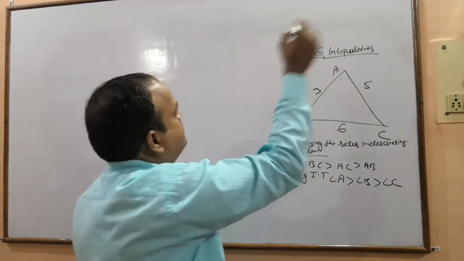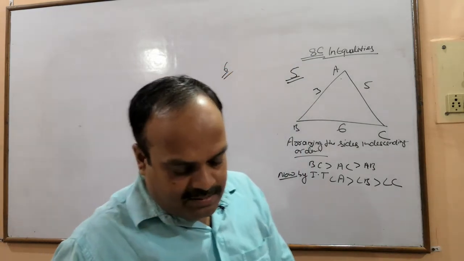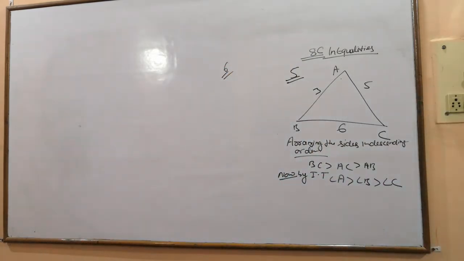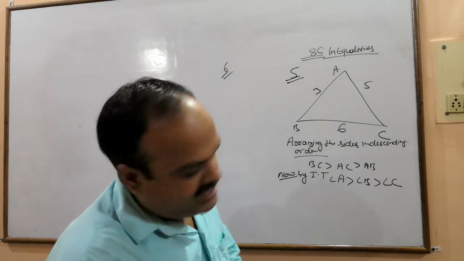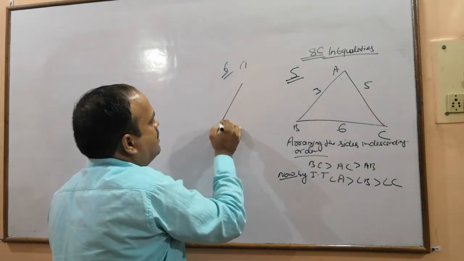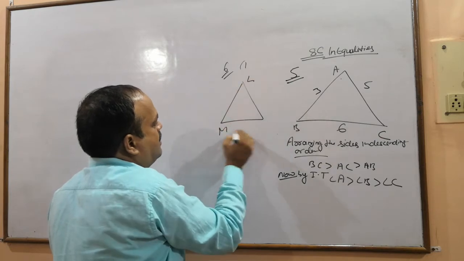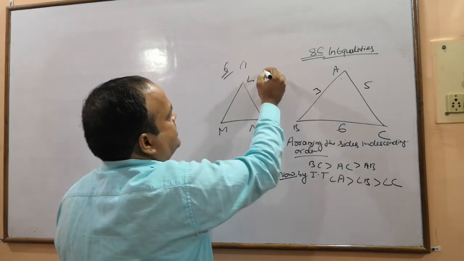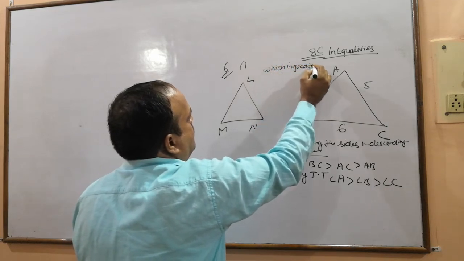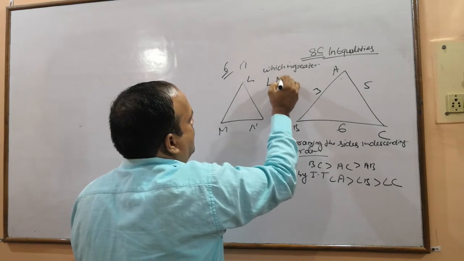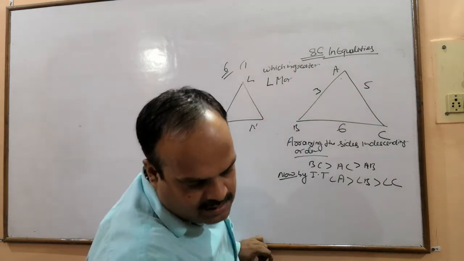Next question. What do we have? We have 4-5 diagrams, and in those diagrams we have to do the questions. We have to arrange the sides. So let me draw the first diagram. We have a triangle LMN. We have to find which is greater, LM or MN.